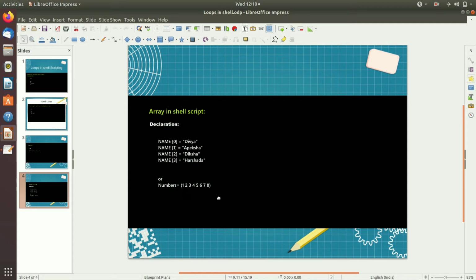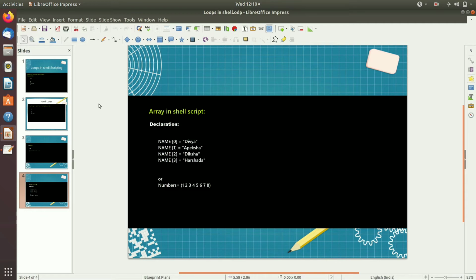The declaration is numbers equals, in round brackets, 1 space 2 space 3 up to 8. Note there is a space after each number. Round brackets are used and elements are separated by space, not by comma. With respect to C programming language, curly brackets are used to describe the array, but here in shell we use round brackets for declaration.